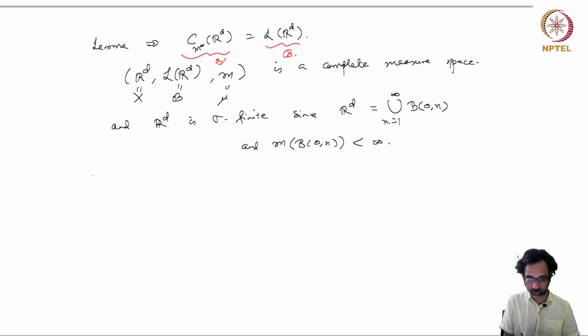So I leave it to you as an exercise to check the details of this implication, that the lemma implies this. Check the details.